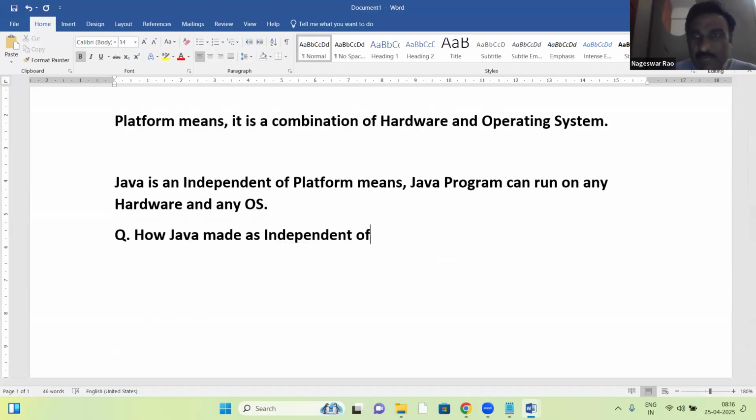Yes, independent of platform. So how did Java make us independent of platform? Now we should answer this question. Let us answer this question.